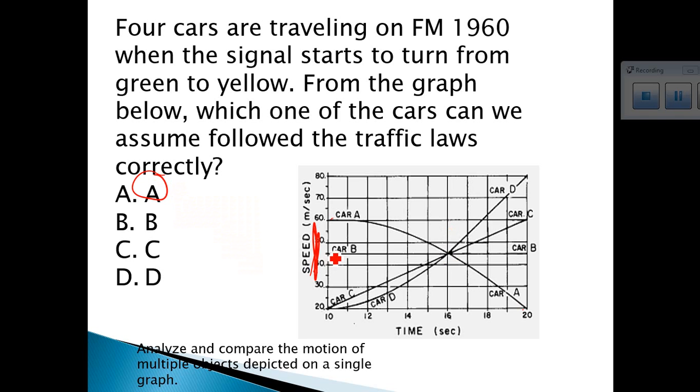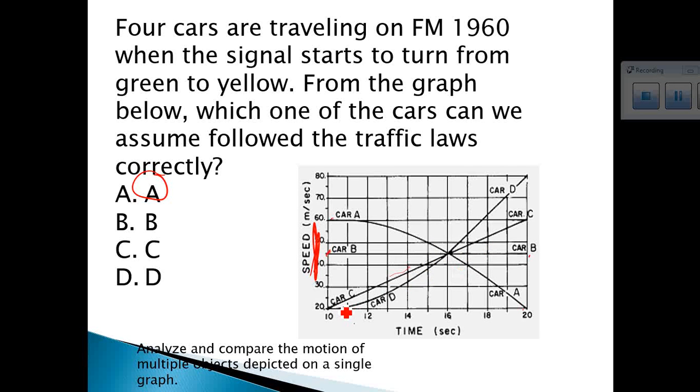Let's take a look at the other cars. Car B starts at 45 meters per second and ends at 45 meters per second. So it didn't slow up or speed up. It did neither. It kept going at the same rate of speed. Car C actually is accelerating. Car C is accelerating at a constant acceleration.